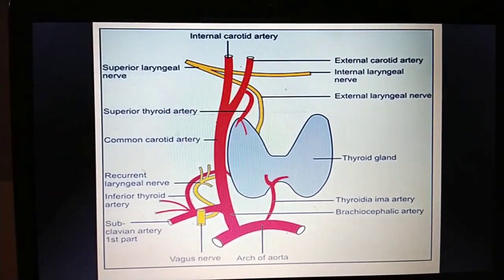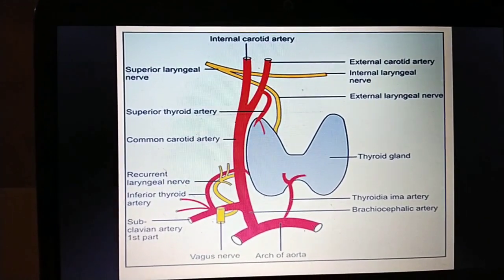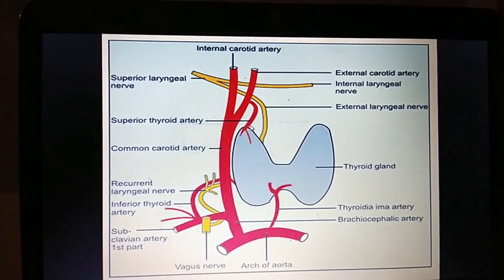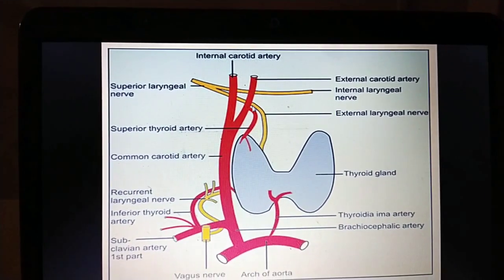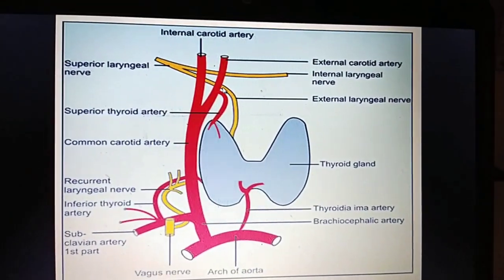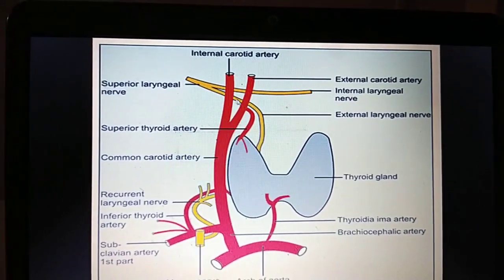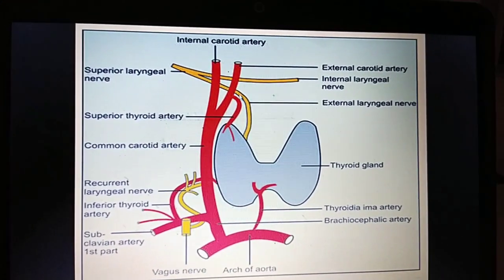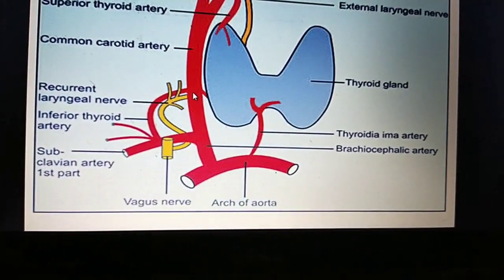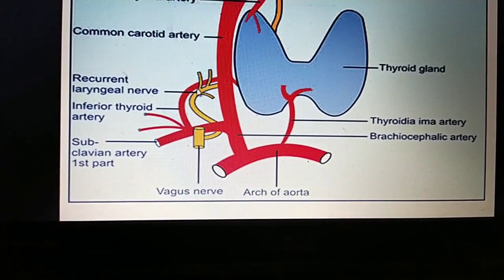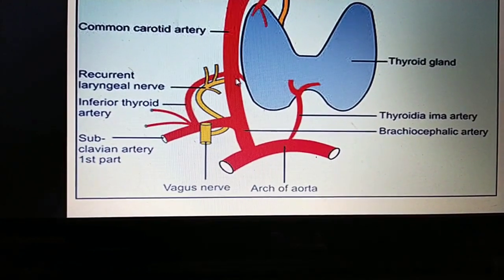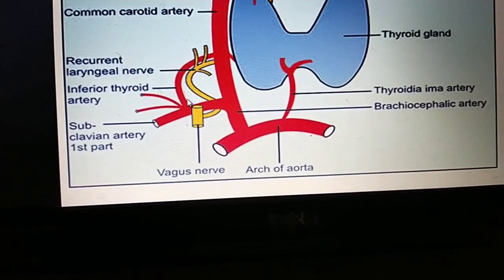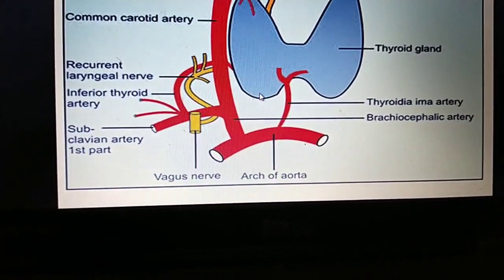The superior thyroidal artery you can always ligate near to the lobe. If you go away, there may be a chance of injuring the external laryngeal nerve, because they are in close relation and overlap each other away from the pole. And the inferior thyroidal artery, you can see here, this is the inferior thyroidal artery. Always ligate the inferior thyroidal artery away from the thyroid gland.